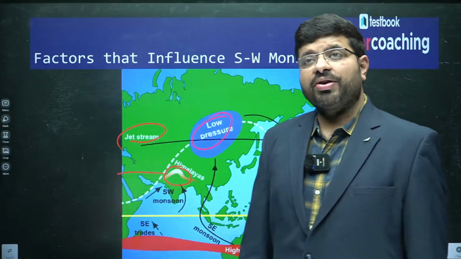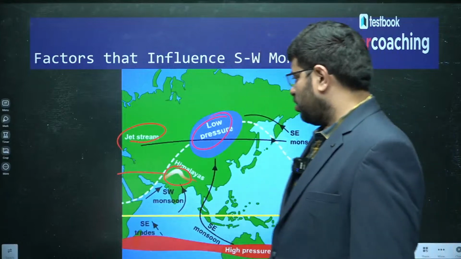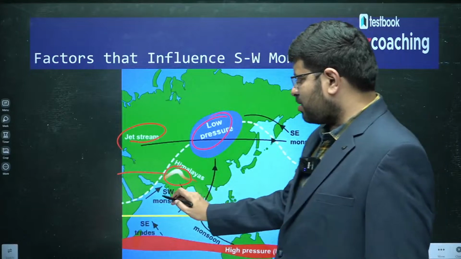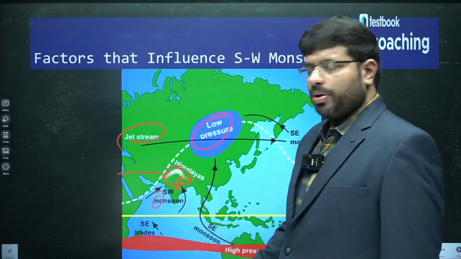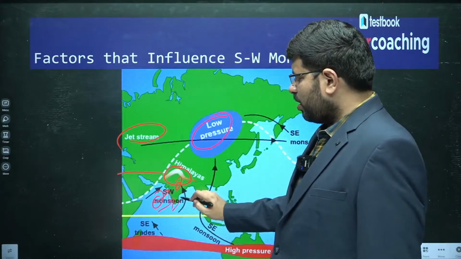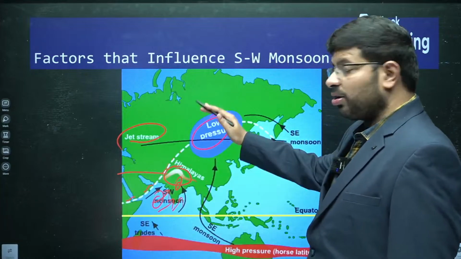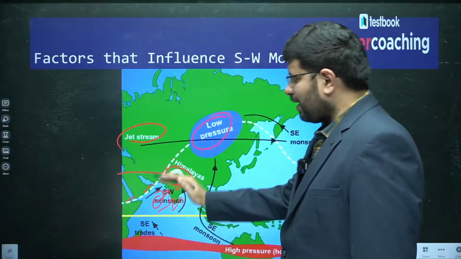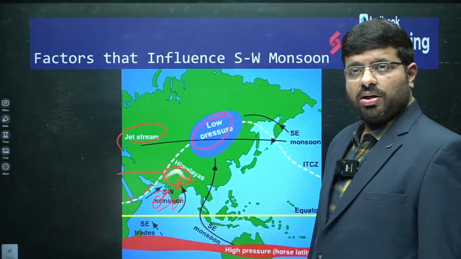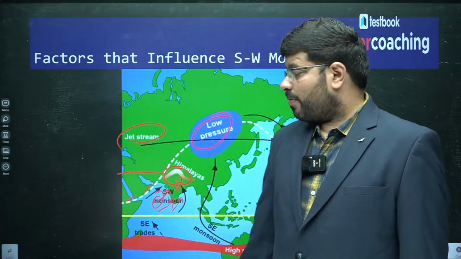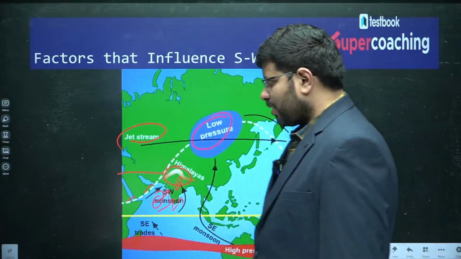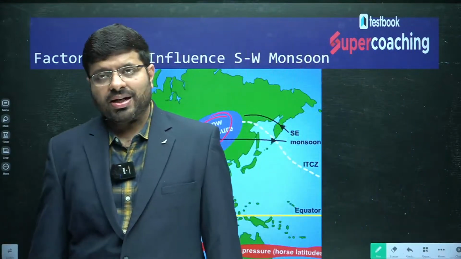As of now, what did you discuss? You have seen that there is a difference of heat between land and water, because of which winds enter into India. You have seen that the position of ITCZ shifts north, because of which the winds are attracted towards the ITCZ, right. This is what you have discussed until now. The remaining things we will be discussing in the master class.